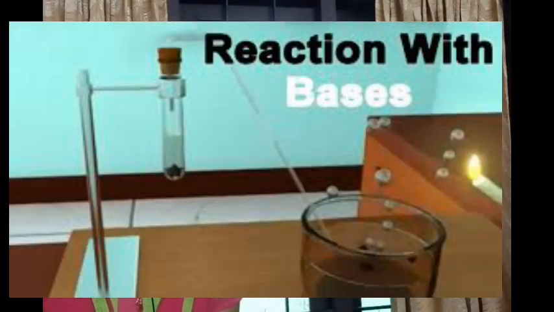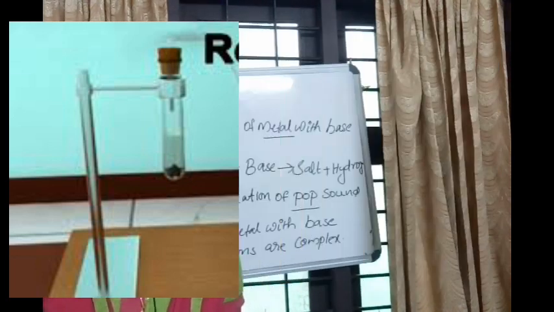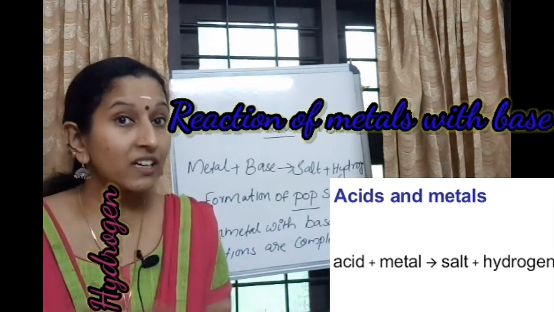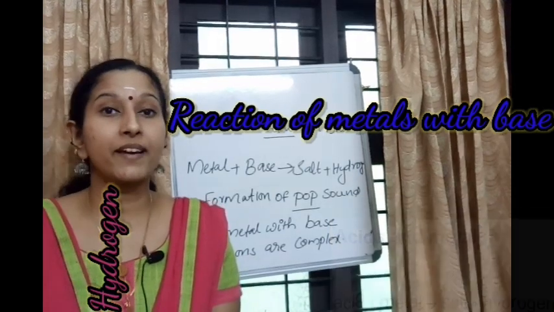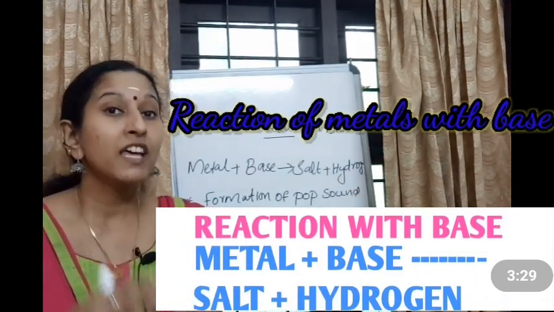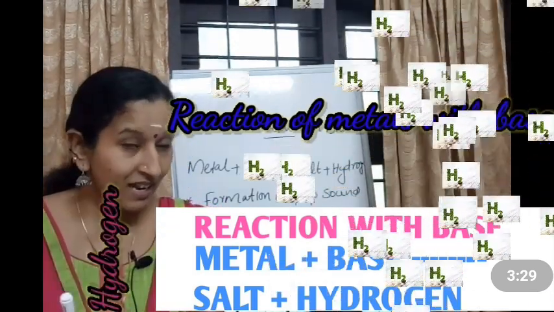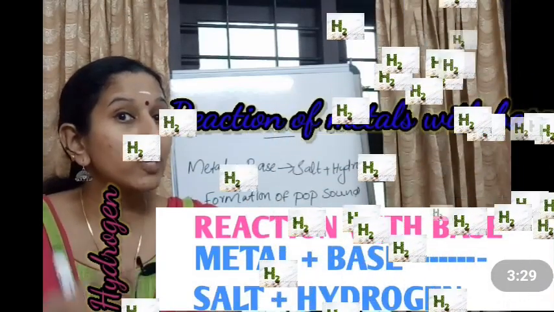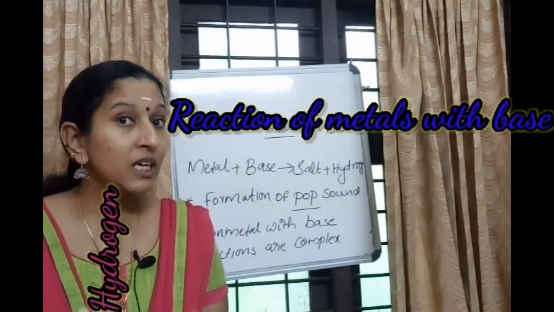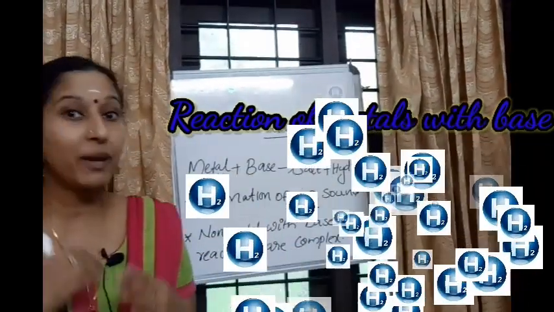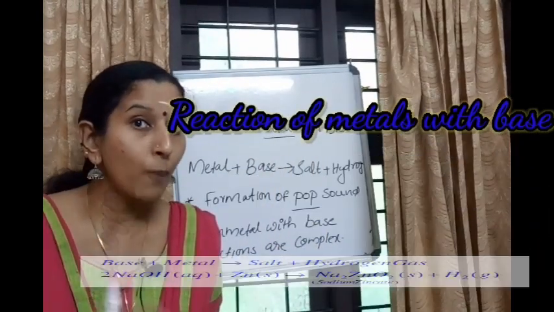Next chemical property is reaction of metal with base. We discussed in the previous section that when a metal reacts with an acid, it produces hydrogen gas. When a metal reacts with a base, it also produces hydrogen gas. So when a metal reacts with both acid and base, it produces hydrogen gas.